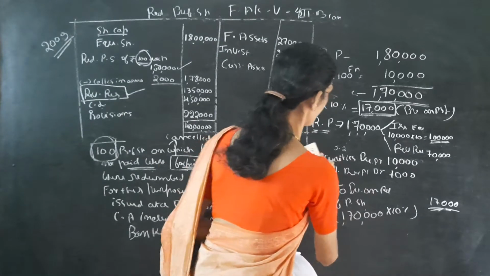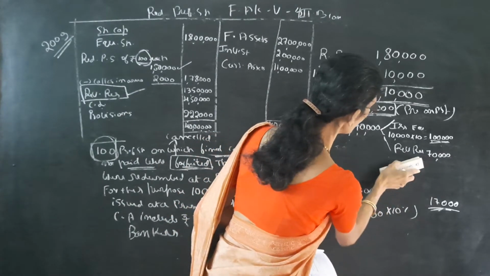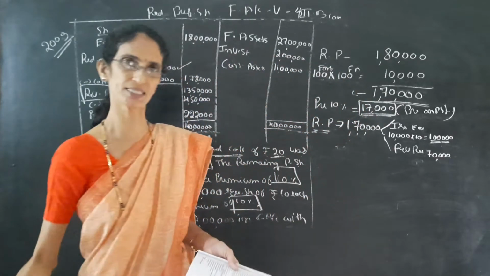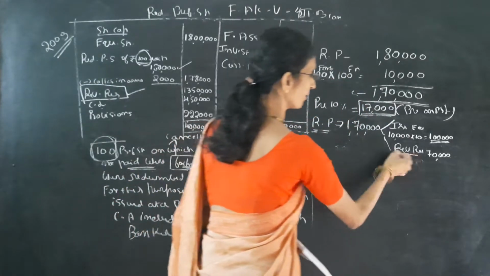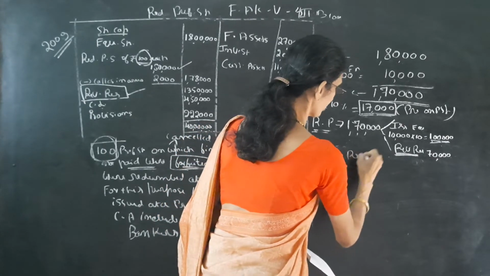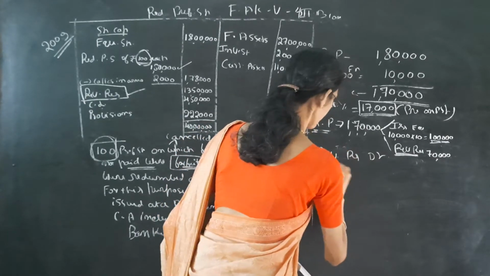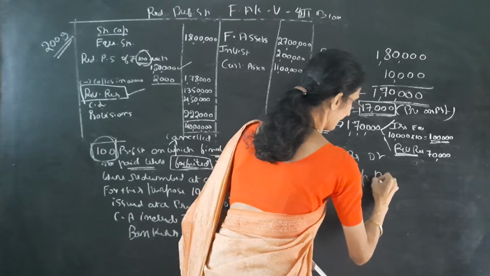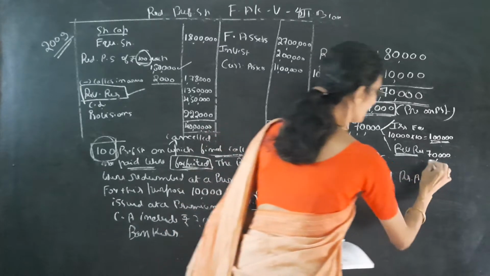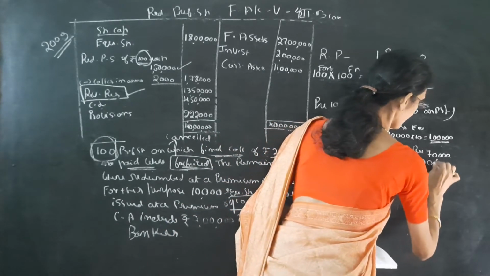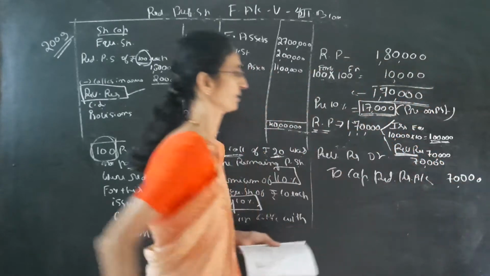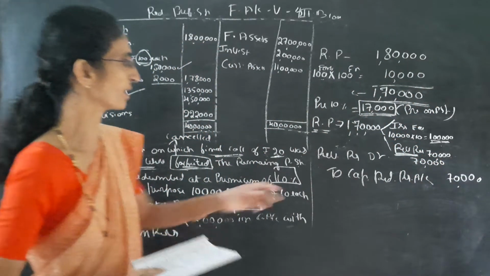Next entry is for the difference of, or for this revenue reserve transfer to capital redemption reserve. It is very easy. So here we have to transfer this revenue reserve account debit to capital redemption reserve account, difference in capital, that is 70,000. So remaining capital should be redeemed by through revenue reserve.